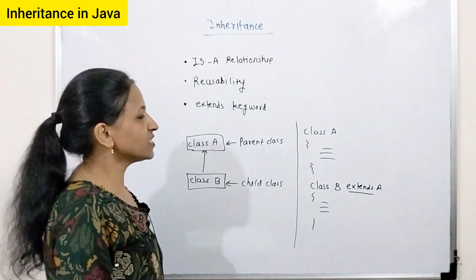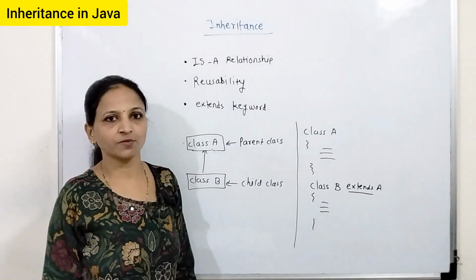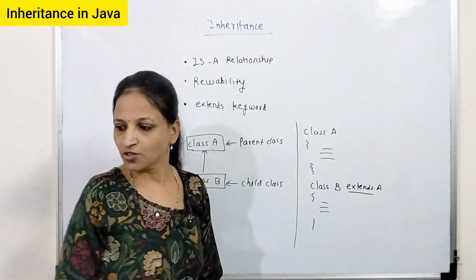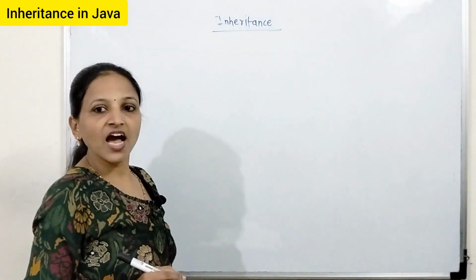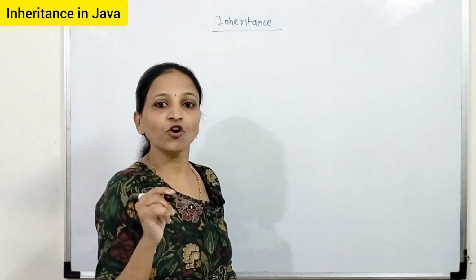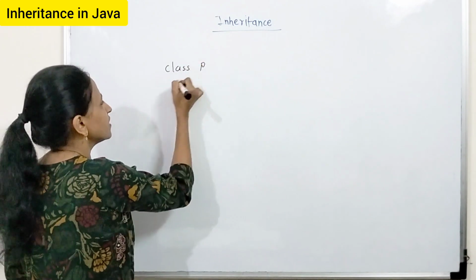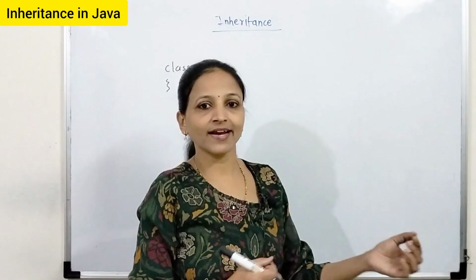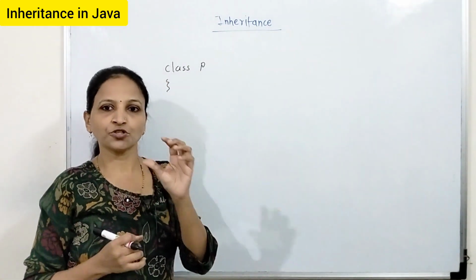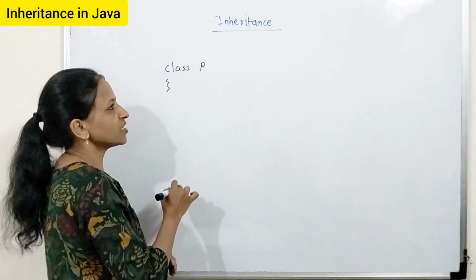Now I am going to explain one simple example with the help of this inheritance concept, how to achieve this in Java. You will get a better idea then. Let me create one class P, P for parent. Class P I will create first. This P is capital. Always remember that the first letter of a class name should be a capital letter. That is just a naming convention and it is better to follow it.